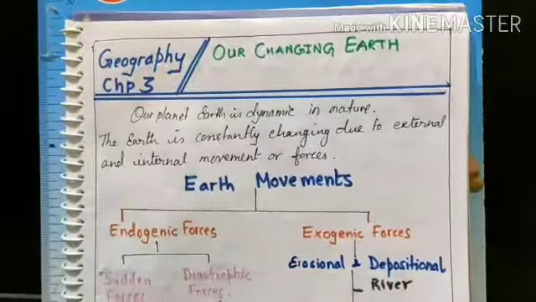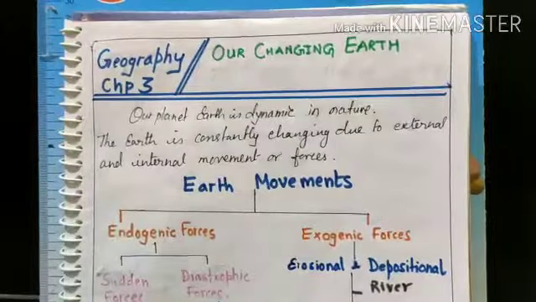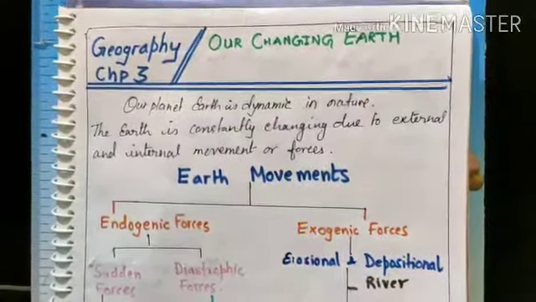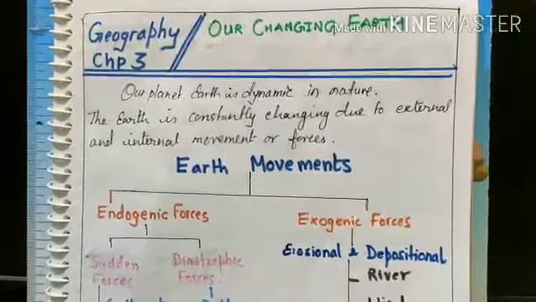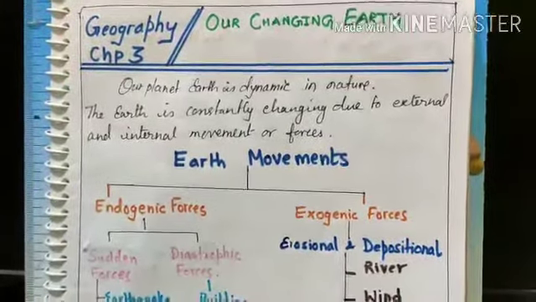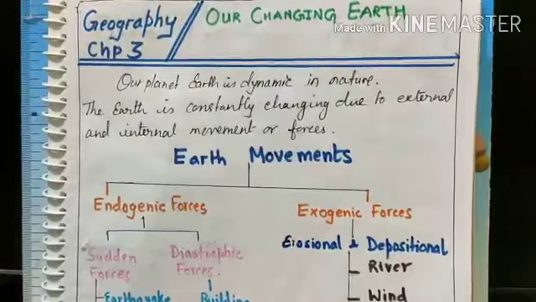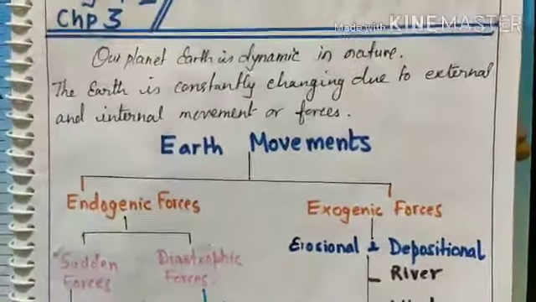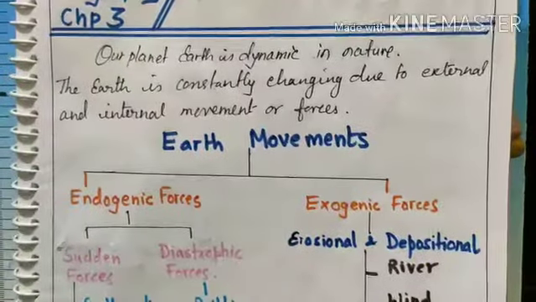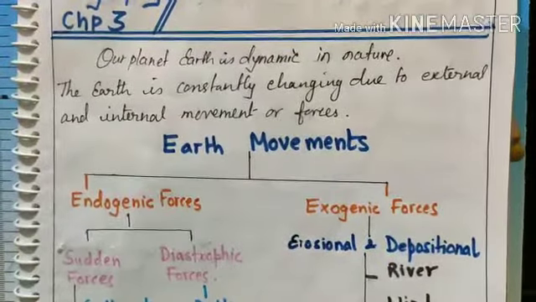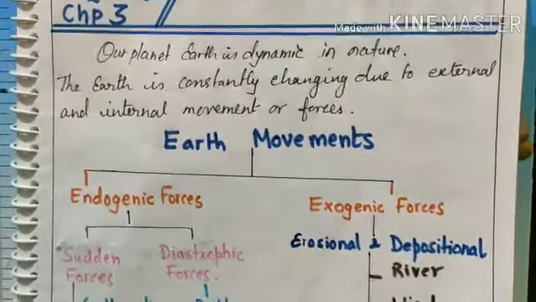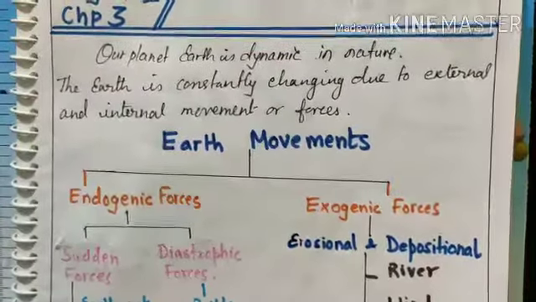Hello students, today we are going to learn about Geography Chapter 3, Our Changing Earth. You all know that our Earth planet is dynamic in nature. Dynamic means it is changing, always changing. Earth is always changing. Why? Because there are external and internal movements or forces due to which the Earth is constantly changing.